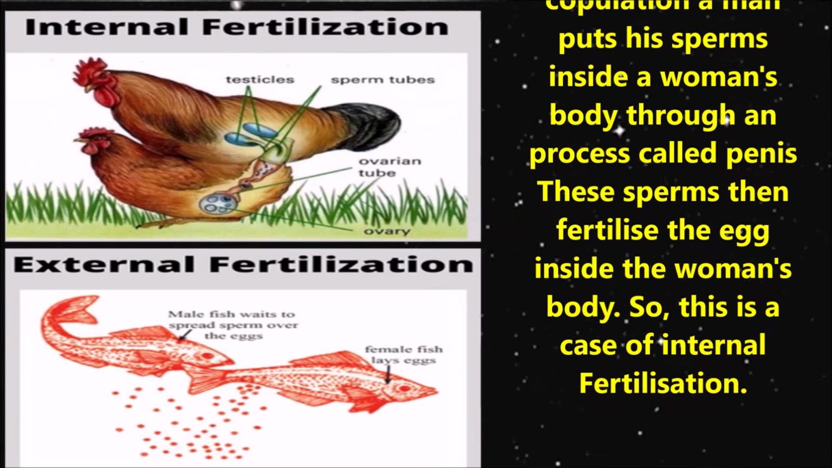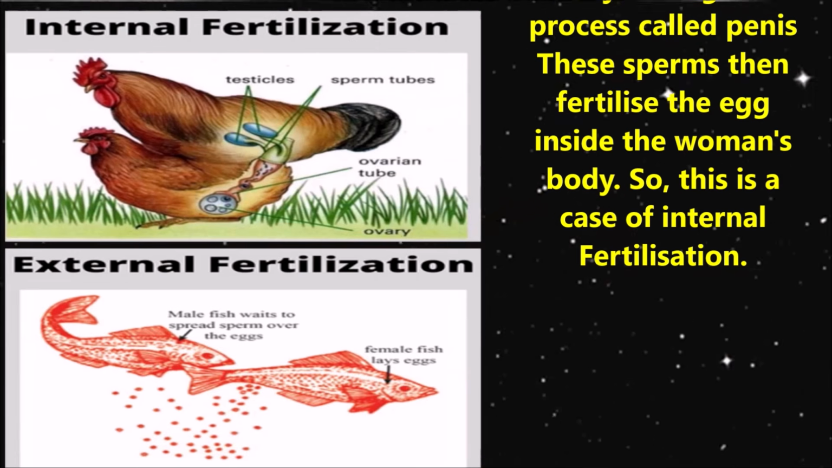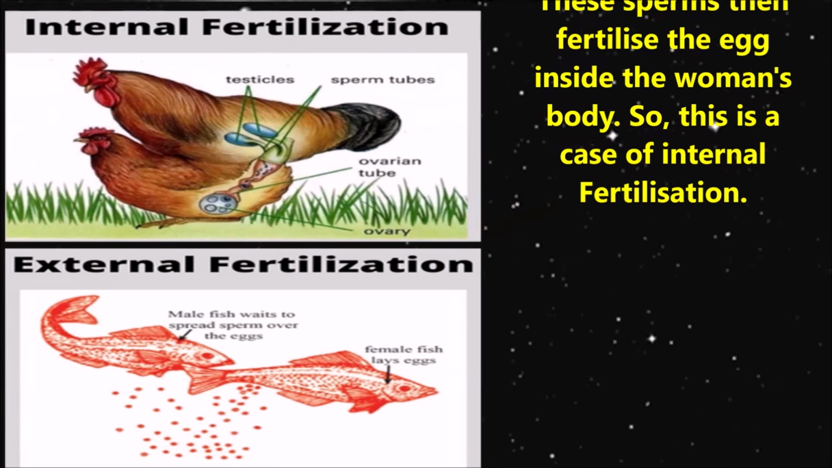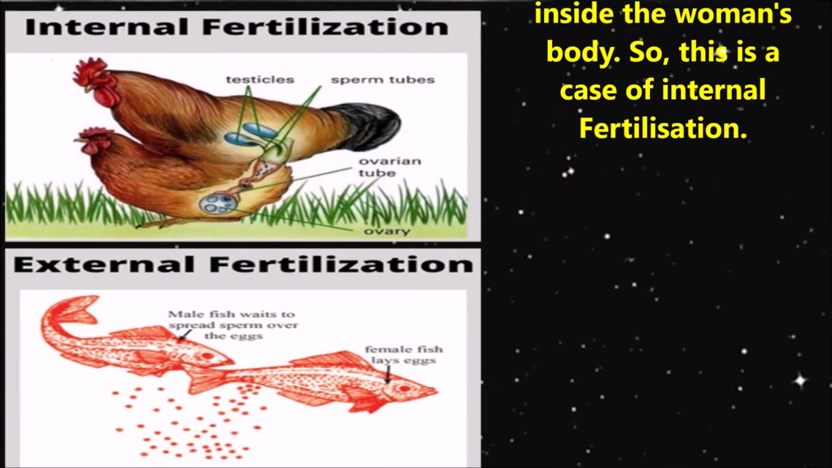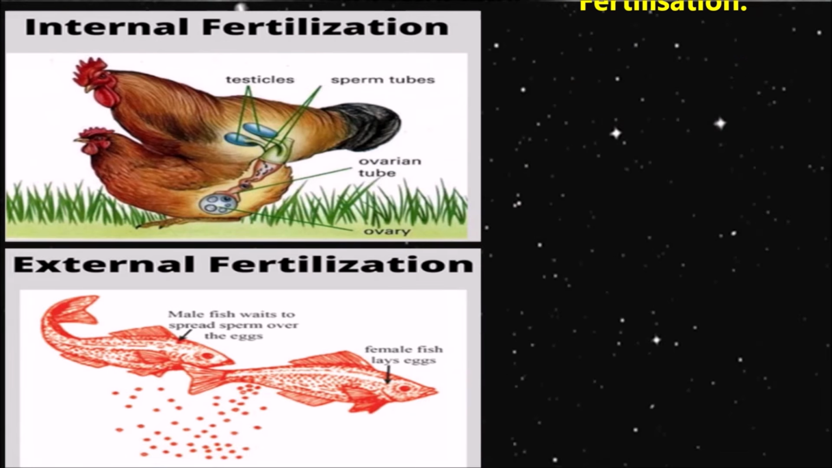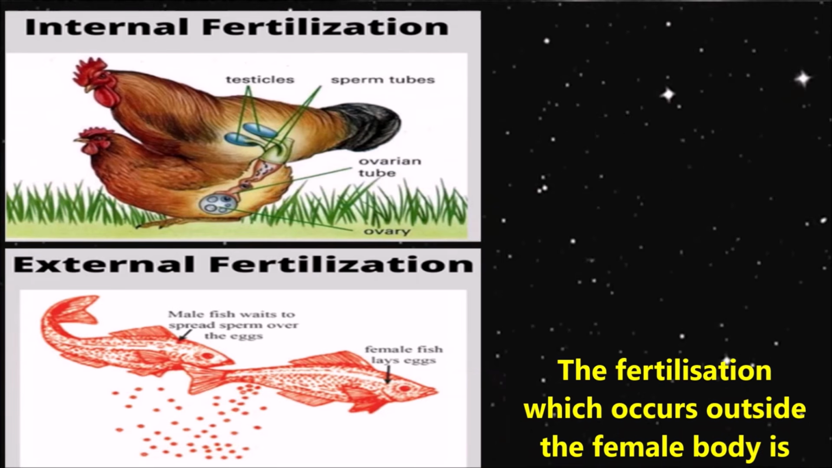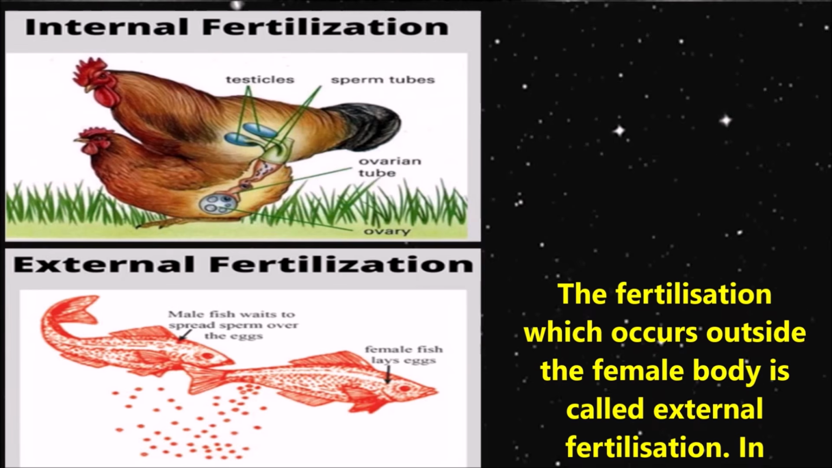For example, during copulation, a man puts his sperm inside a woman's body through an organ called the penis. These sperms can fertilize the eggs inside the woman's body. So this is a case of internal fertilization. The fertilization which occurs outside the female body is called external fertilization.